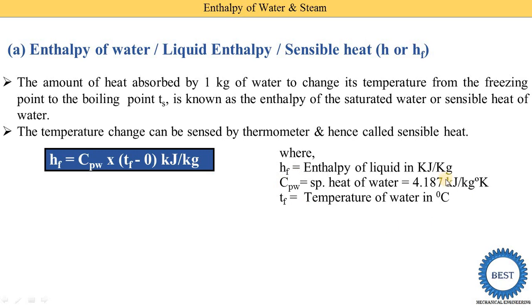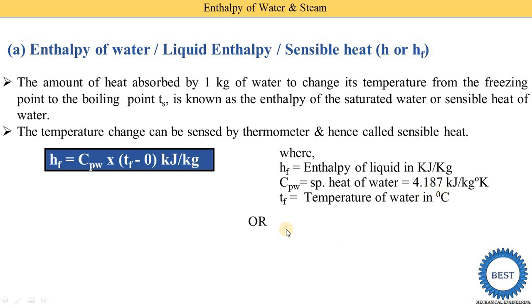Here we multiply the unit of Cp and temperature. The unit of Cp is kilojoule per kg Kelvin, the temperature unit is Kelvin, so Kelvin cancels, and we get the enthalpy unit as kilojoule per kilogram. Sometimes M is multiplied with this H. When we multiply by M, the per kg is cancelled and the only unit of this enthalpy is kilojoules.